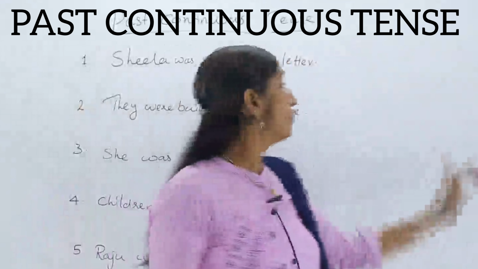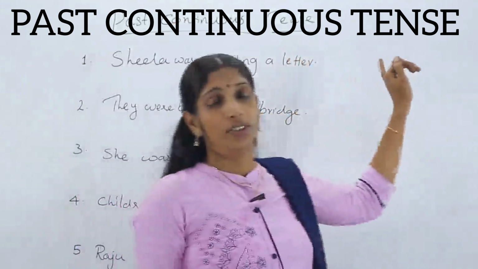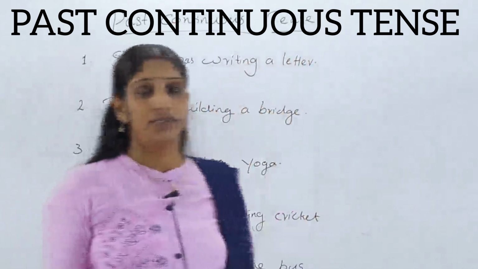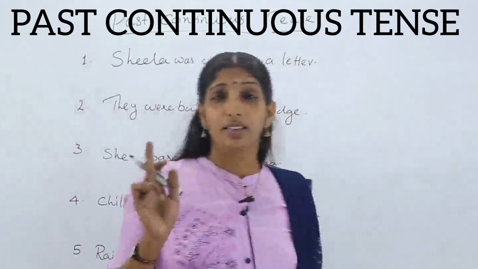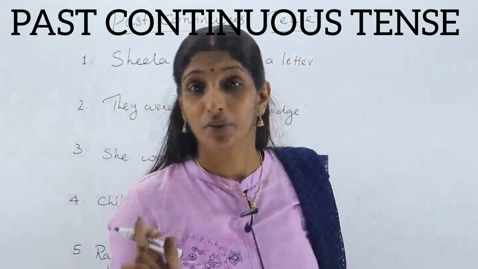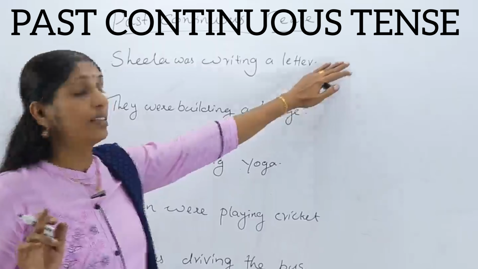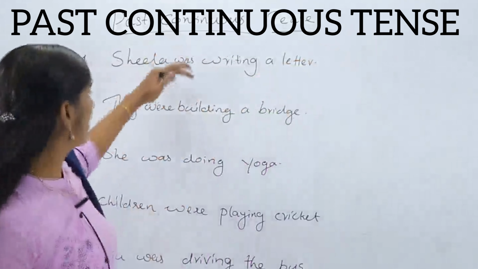Okay, now we can see past continuous tense. What all the changes? How do we change the sentence into passive voice? Did you remember present continuous tense? How do we change? Okay, the same way. Here only the changes in the auxiliary verb. The same way. Method is the same way.